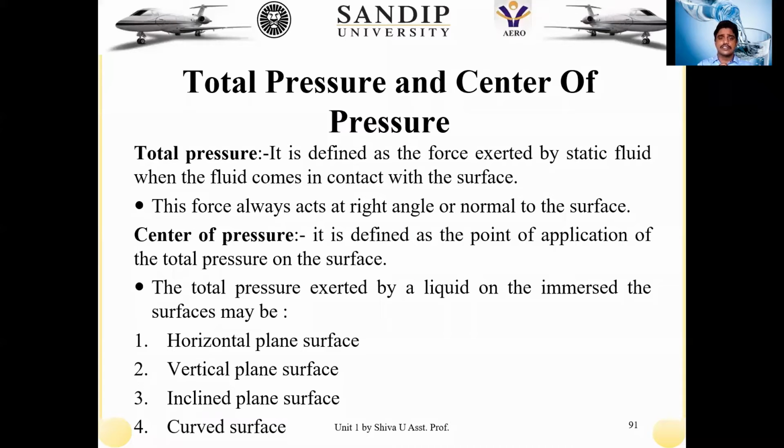When we apply it to different geometries, the total pressure acting on the surface can be taken for horizontal, vertical, and inclined surfaces, and the fourth one is curved surfaces. So the pressure force acting on the fluid element can be discussed in these four types of geometries, and we are going to discuss these types of pressure.